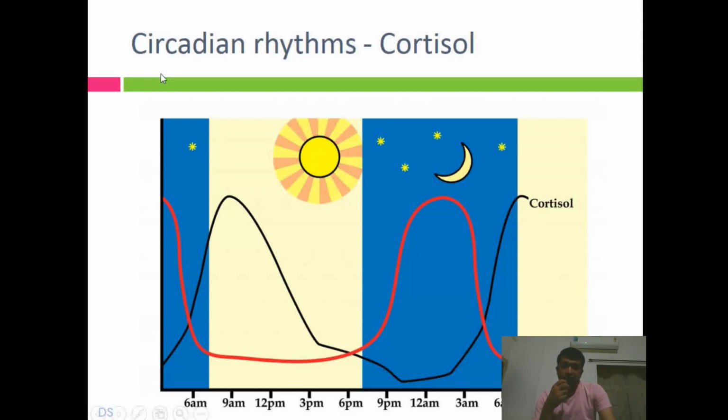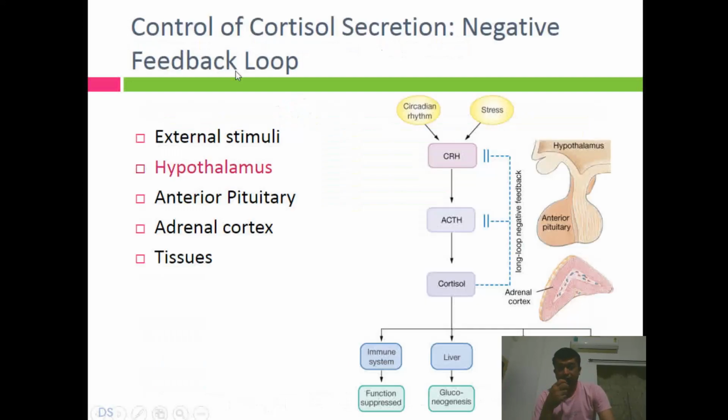Also for ACTH you can consider this, and this type of cyclic change is referred to as a circadian rhythm. Rhythm means they have a regular phase of a cycle. Circa means about, and dian means day, so this phenomenon follows a 24-hour cycle, that's why circadian rhythm. So this is how the control of cortisol secretion takes place.